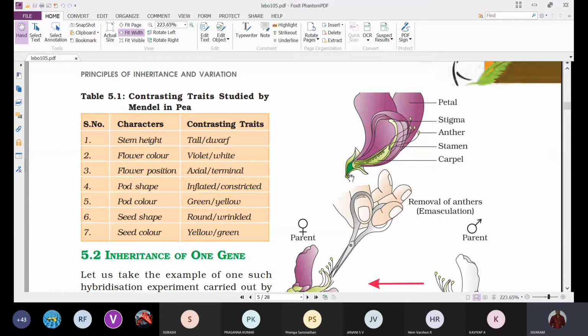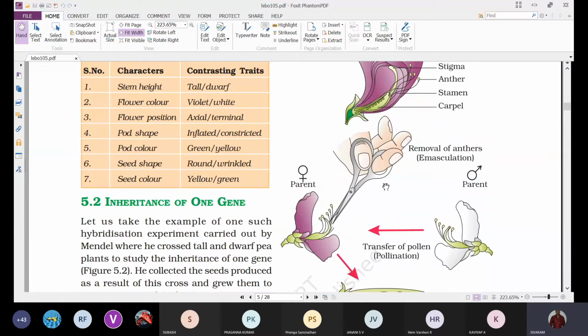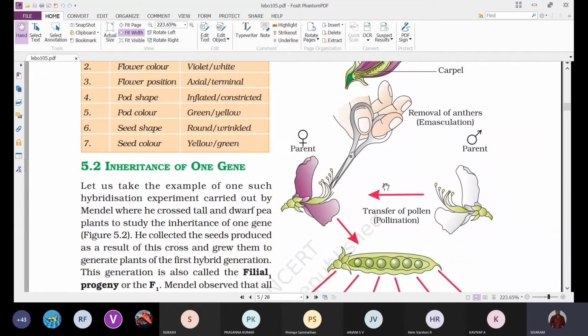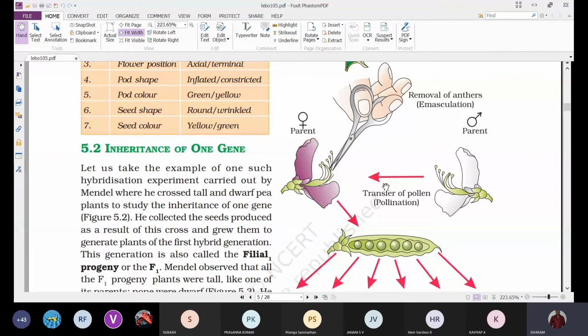First of all, we have to remove the anthers to prevent self pollination. After removing the anthers, the flower or the plant is covered with a polythene bag, and it is tied to prevent unwanted pollination.